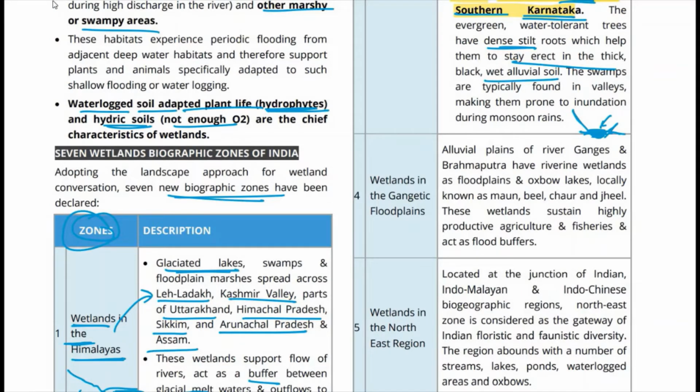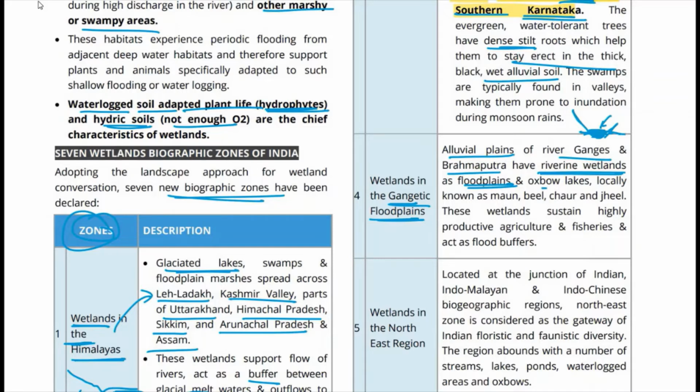So जहाँ भी ये marshy kind of land होगा, that is basically going to become a wetland. So see, Gangetic floodplains में भी wetlands हैं, wetlands in the Gangetic floodplains. तो हमने देखा था कि floodplains act as wetlands because वो जब wet हो जाते हैं, when flooding occurs and then the water recedes, that wetness is there in them, and thus they act as wetlands, and so there are floodplain wetlands. So ये जो alluvial plains हैं of the Ganga river and the Brahmaputra river, they have riverine wetlands, and